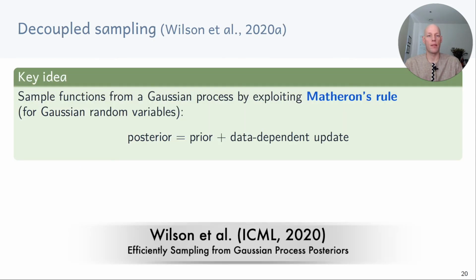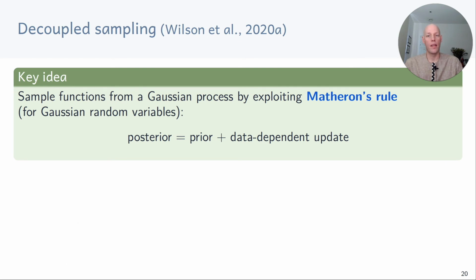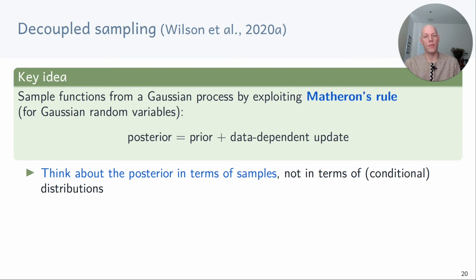Decoupled sampling. The key idea behind decoupled sampling is that we can exploit Matheron's rule to sample functions from a Gaussian process. With Matheron's rule, we can write a posterior distribution as a sum of two terms, a prior and a data-dependent update term. Matheron's rule allows us to think about the posterior in terms of samples and not necessarily in terms of a conditional distribution.